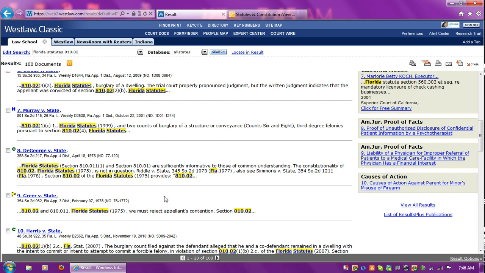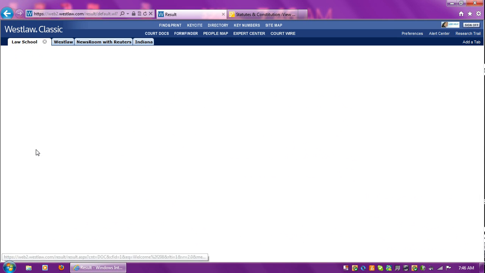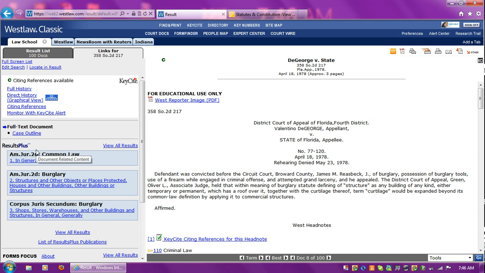Okay, constitutionality not in question. Let's click on DeGeorge and see what we can find here, just as a random choice from that list. Oh, this looks excellent. Very pertinent for us. Possession of burglary tools. We think that we remember reading in our memo, we look back, Lance had a backpack of tools at the scene, which the police took from him.